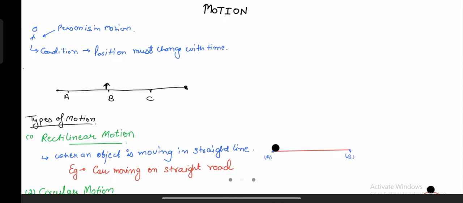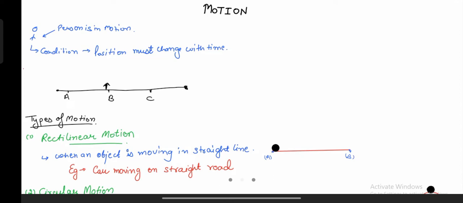But what declares them moving, right? Okay, someone is moving, they are in motion. But what declares that they are moving? Who says that, okay, you are moving? We need some proof, no? So whenever we want to say a person or a thing to be in motion, there is a very important condition. What is that condition? The condition is that the position must change with time.